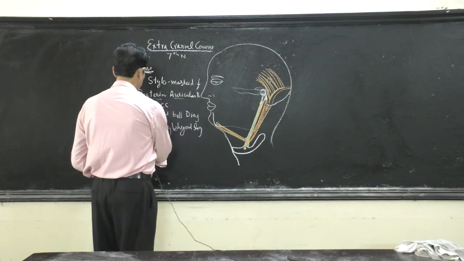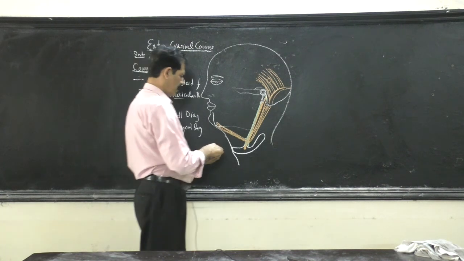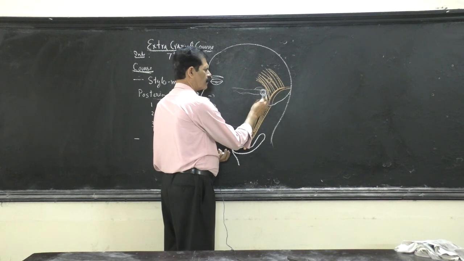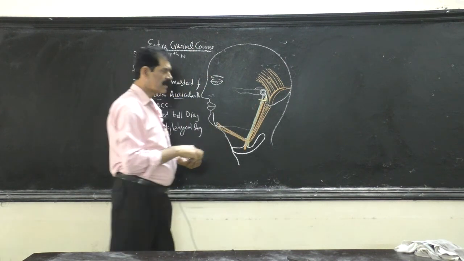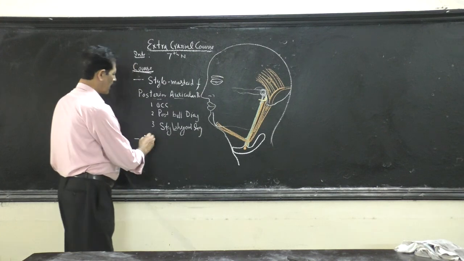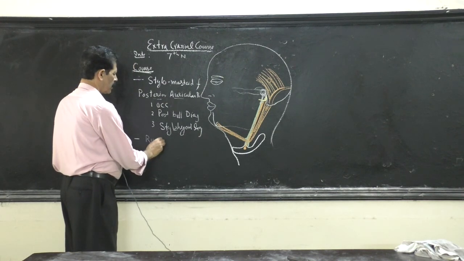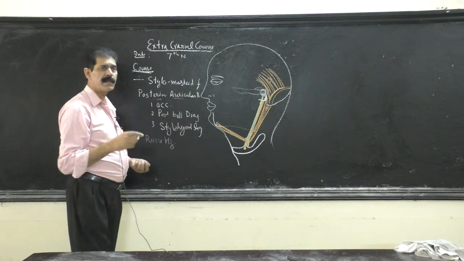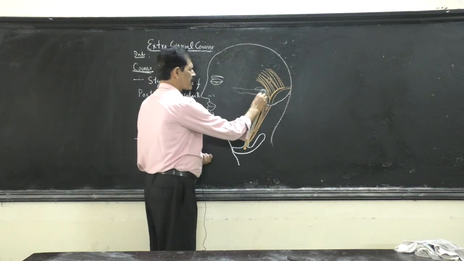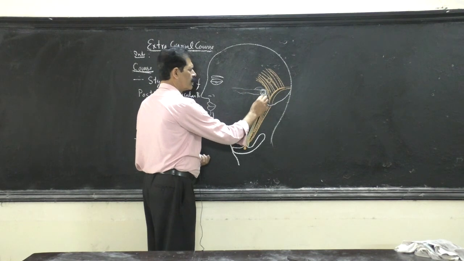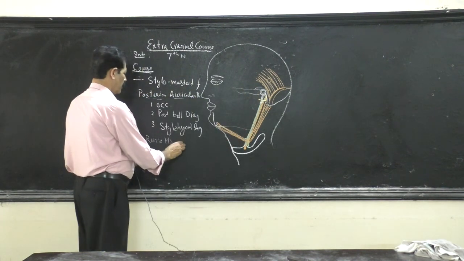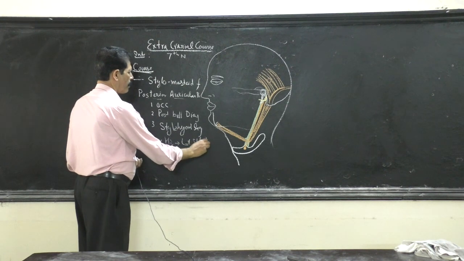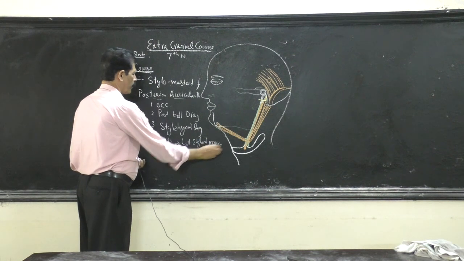After that, this nerve, which was vertical, now becomes horizontal. Now this nerve runs a horizontal course and touches the lateral surface of the styloid process, lateral to the styloid process, the bony area. Then next step.